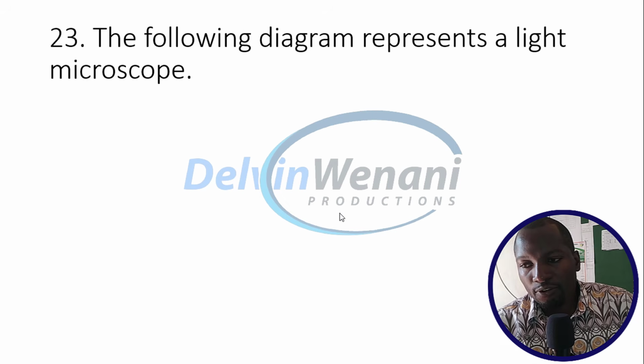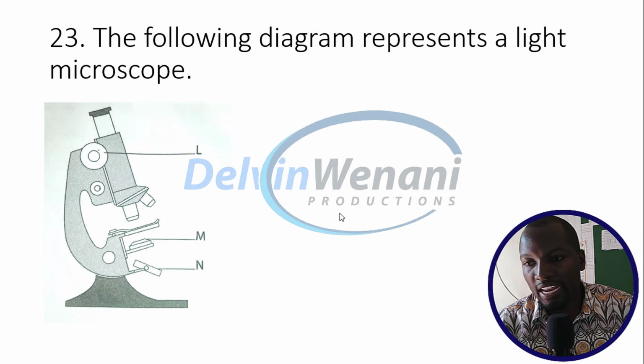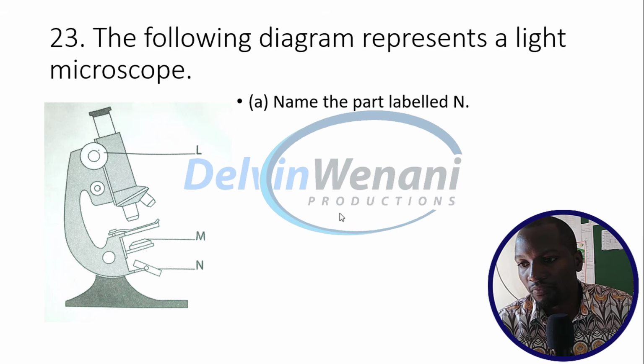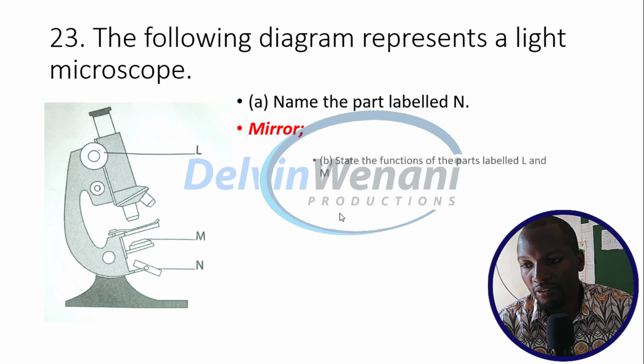Lastly, the following diagram represents a light microscope. This is a light microscope. Name the part labeled N. That is a mirror.